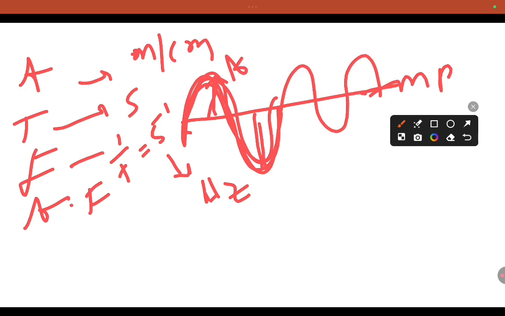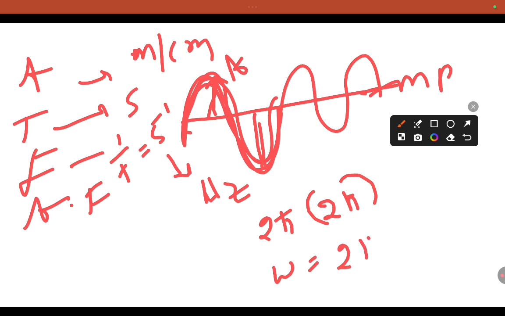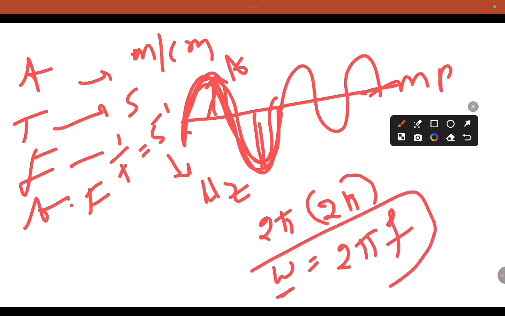Then angular frequency. Angular frequency is the number of cycles completed in one cycle, considered as 2 pi radians. So omega equals 2 pi nu, where nu is the natural frequency. This is the angular frequency and this is the natural frequency.